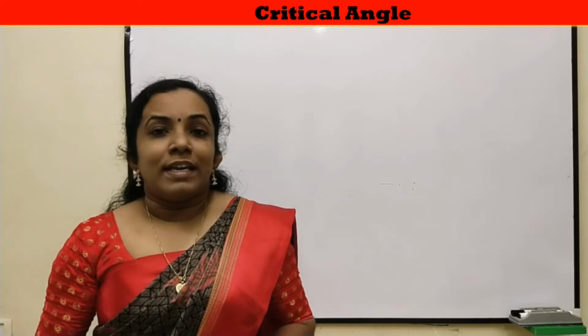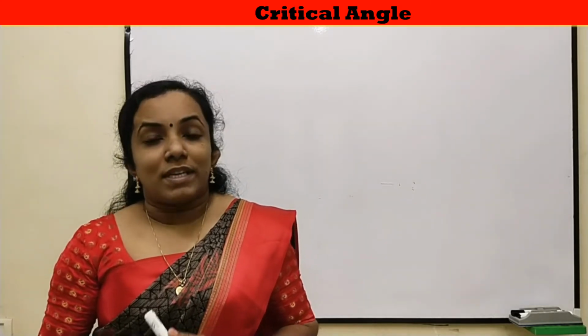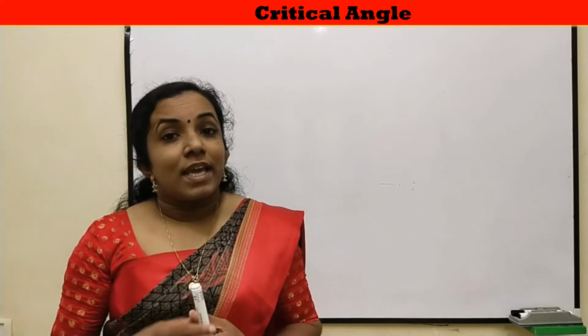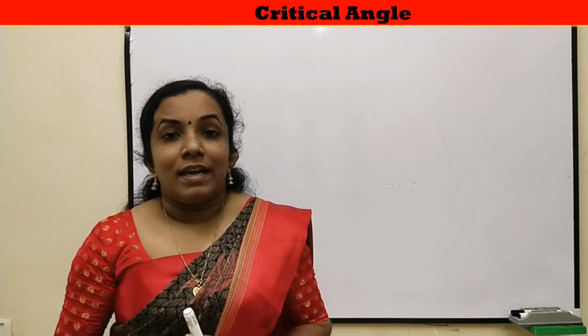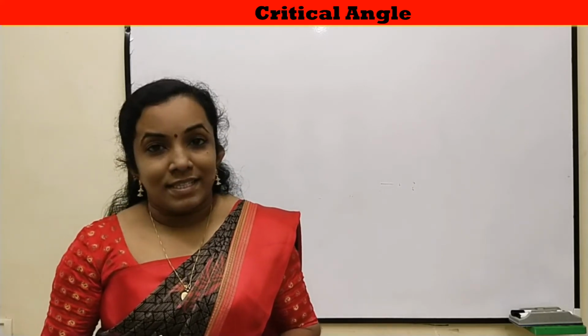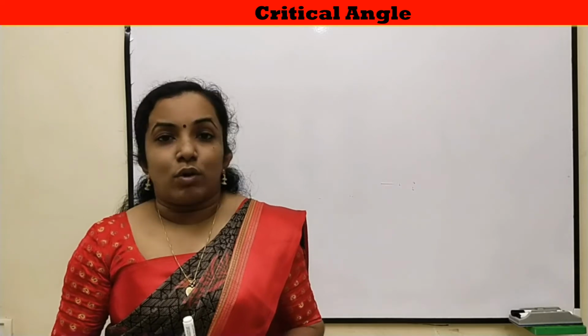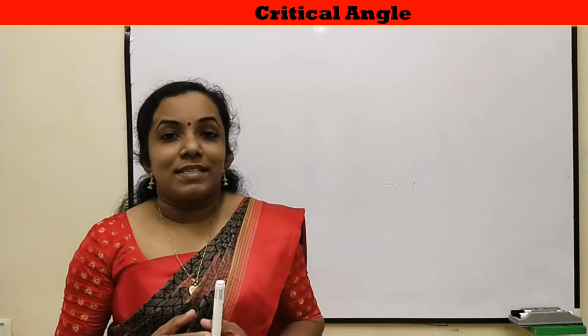Now, if a ray travels from denser to rarer medium, it's bent away from the normal, in which the angle of incidence is less and the angle of refraction will be more. We can consider such a case.